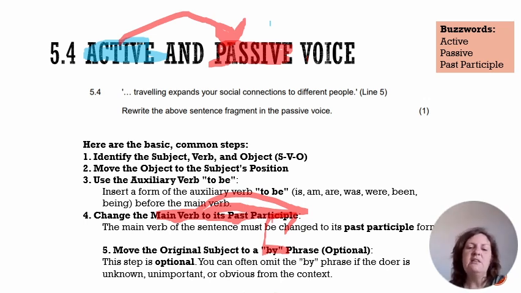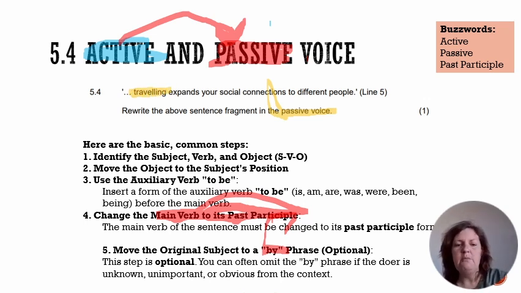So let's have a look at this sentence for illustration. Traveling expands your social connections to different people. Rewrite the above sentence fragment in the passive voice. So we're doing the one where we swap subject and object and we add by to the subject. Quite easy. Okay, so let's identify the subject of the sentence fragment. The subject is traveling.